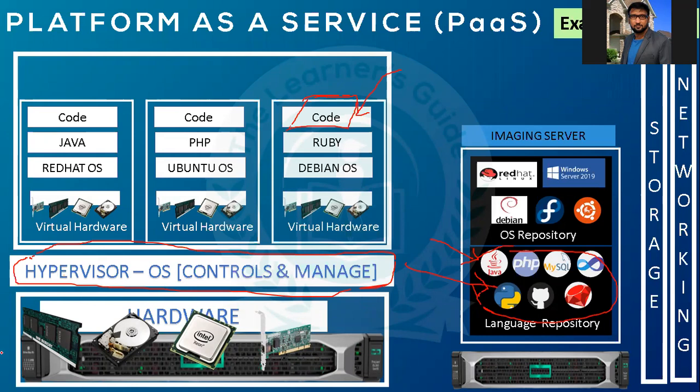You are installing onto this, and this is controlling your entire virtual machines. This particular operating system is controlling your underlying operating system. Here it is directly mapping to your virtual resources.